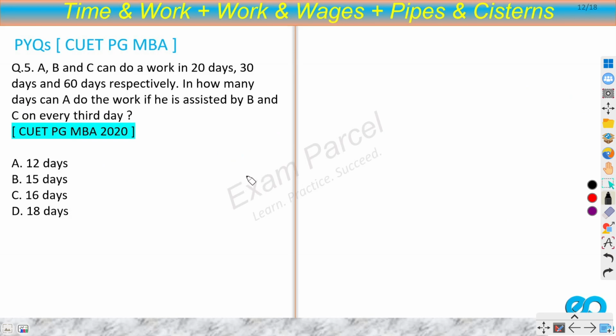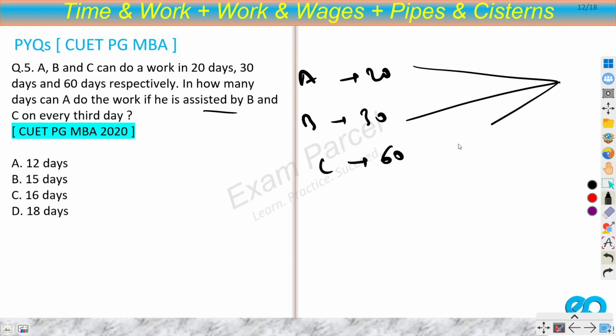A, B, and C can do a work in 20 days, 30 days, and 60 days respectively. In how many days can A do the work if he is assisted by B and C on every third day? So for A, again same method. A is 20, B 30, C 60. Take the LCM, 60. So efficiency of A is 60 by 20, 3, efficiency of B is 60 by 30, 2, efficiency of C is 60 by 60, 1, right?